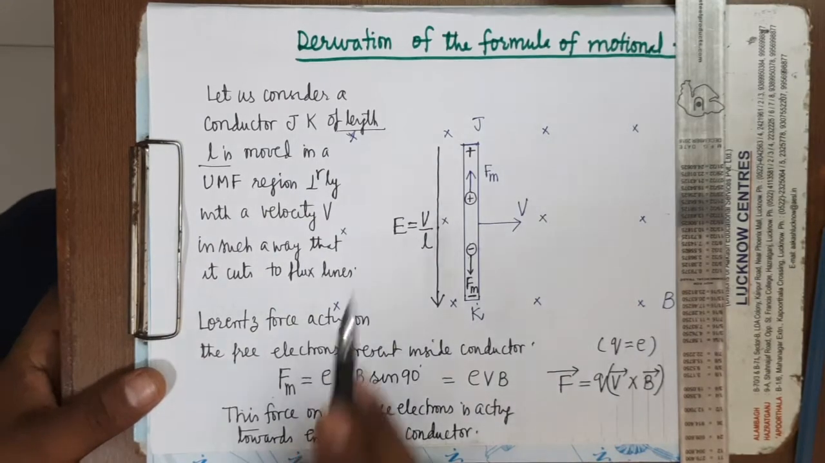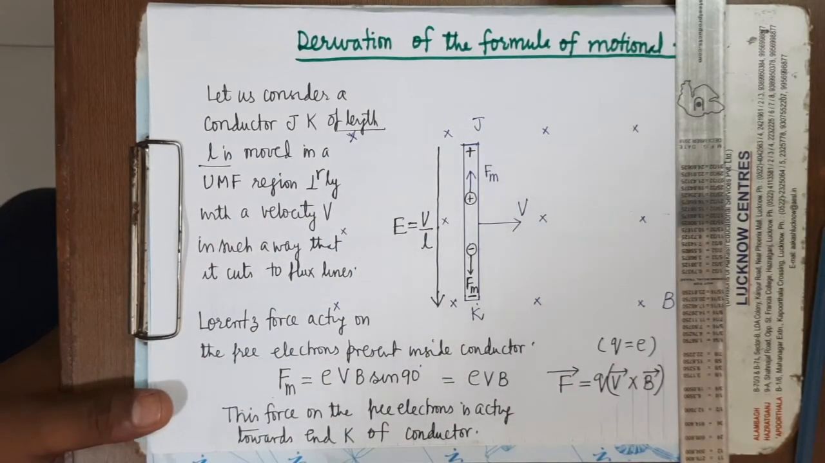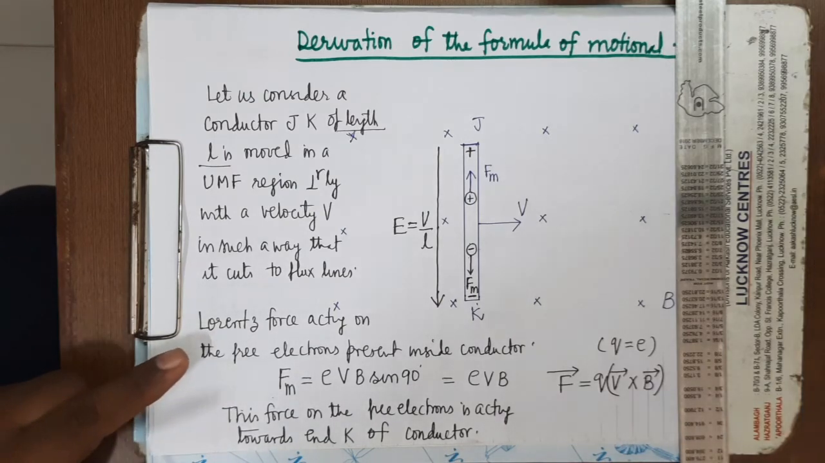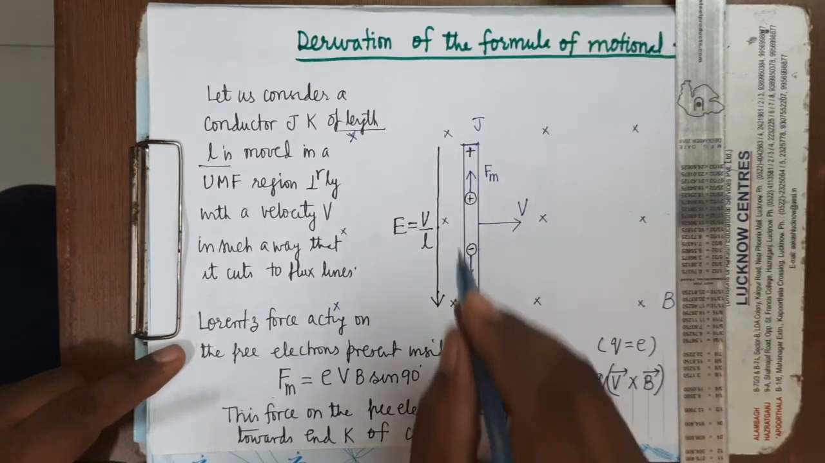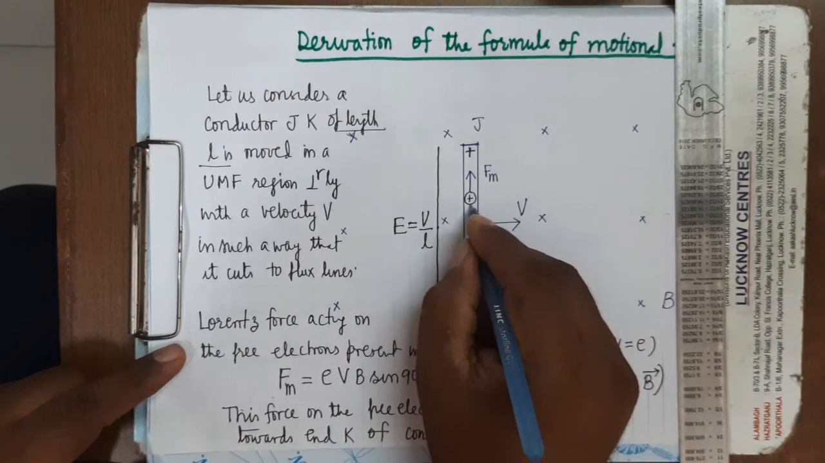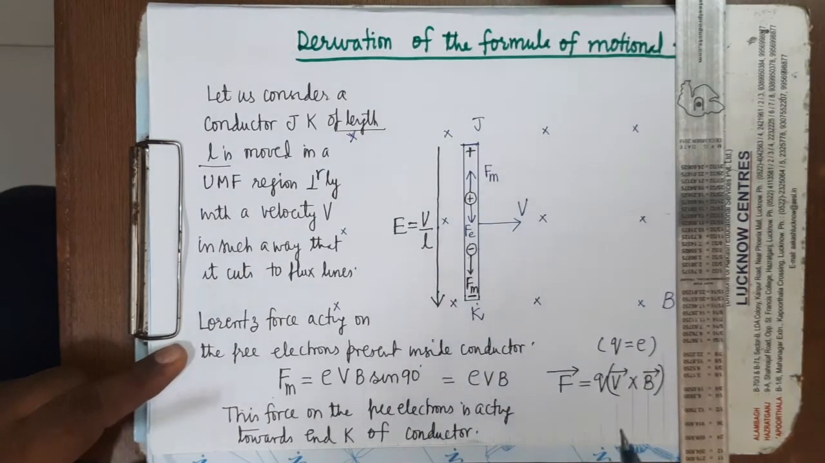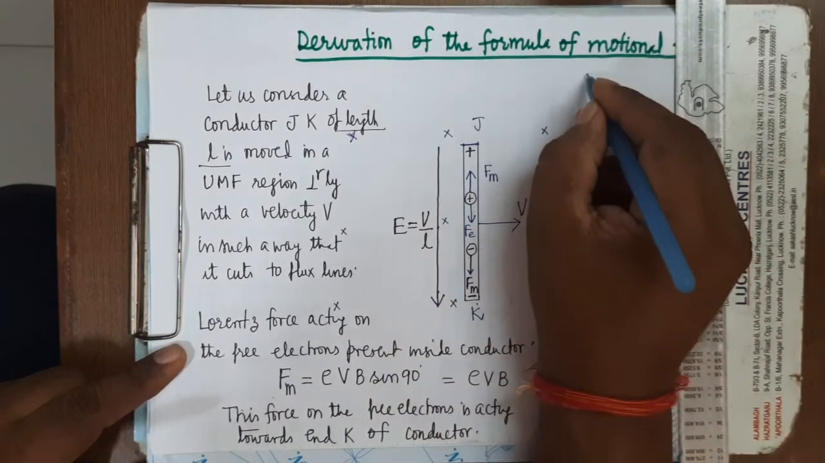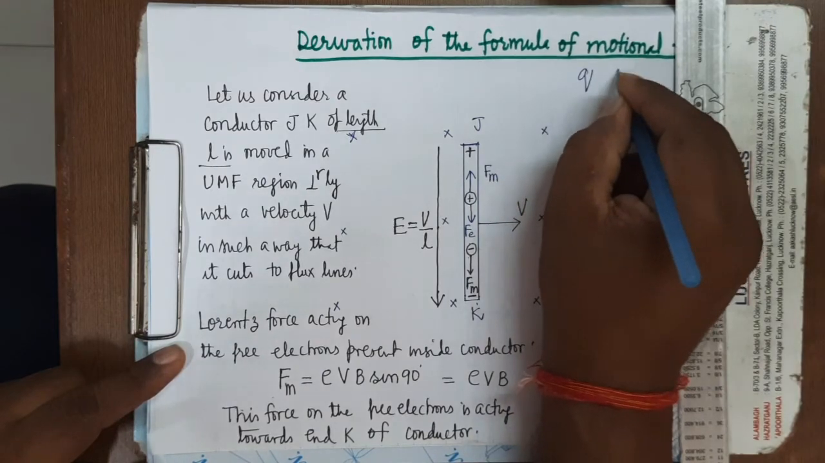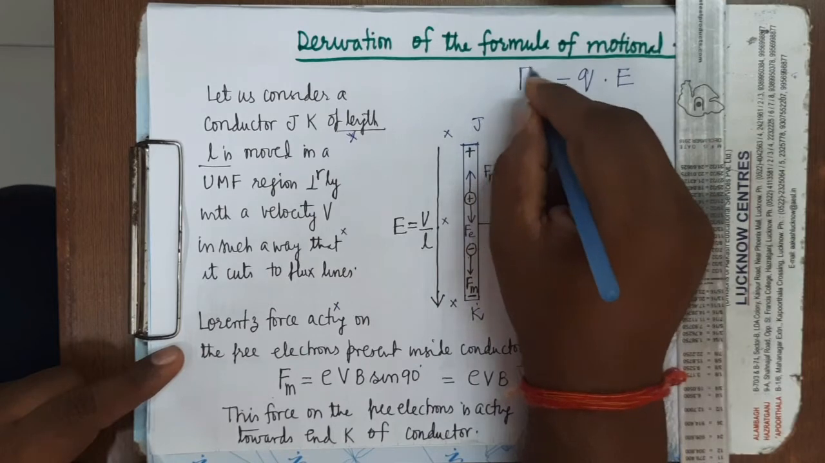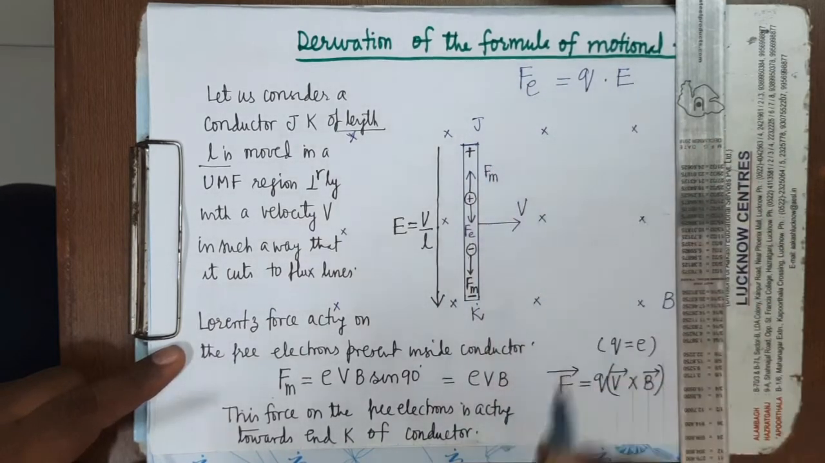Now because of this electric field, what will happen? Positive charges, positive ions, will experience force in the direction of the electric field, and this force will be electrical. Why will it be electrical? You can see here, when a charge Q is placed in the electric field E, it experiences an electric force F_E equal to this.